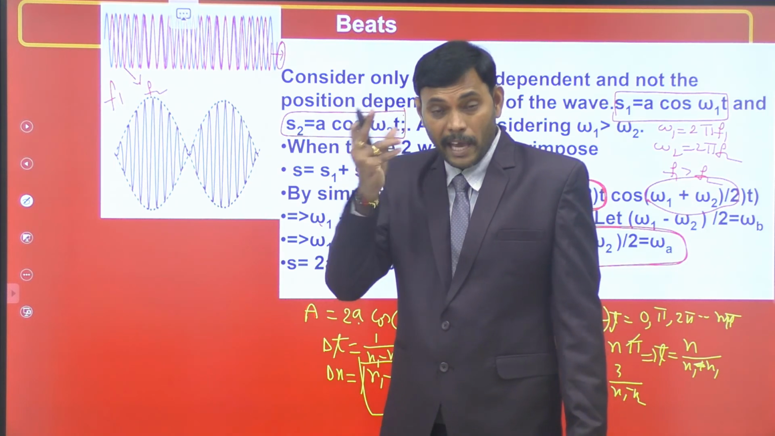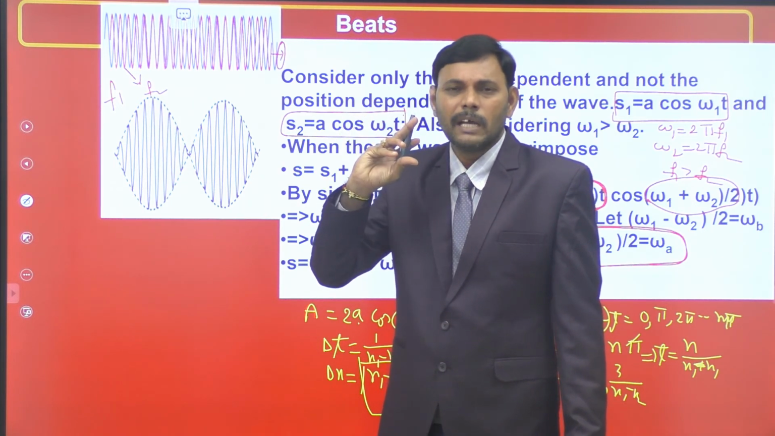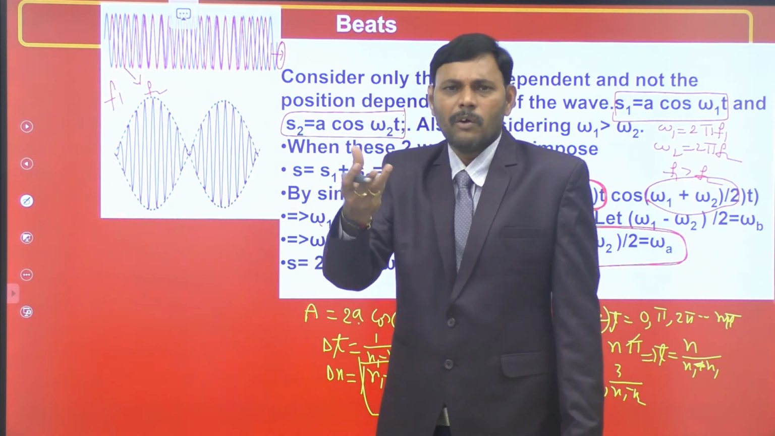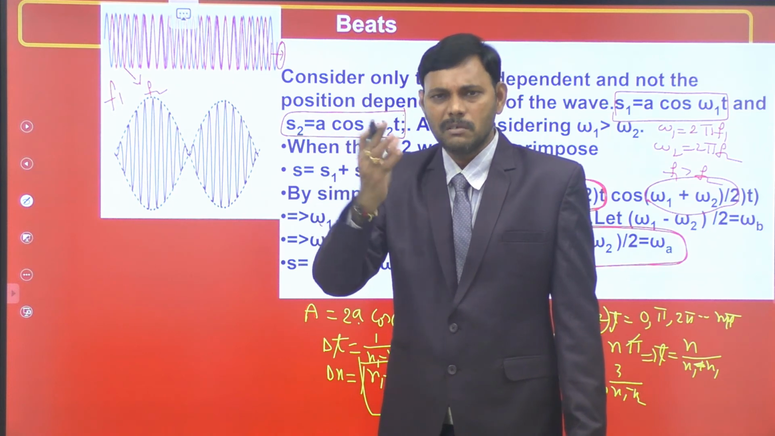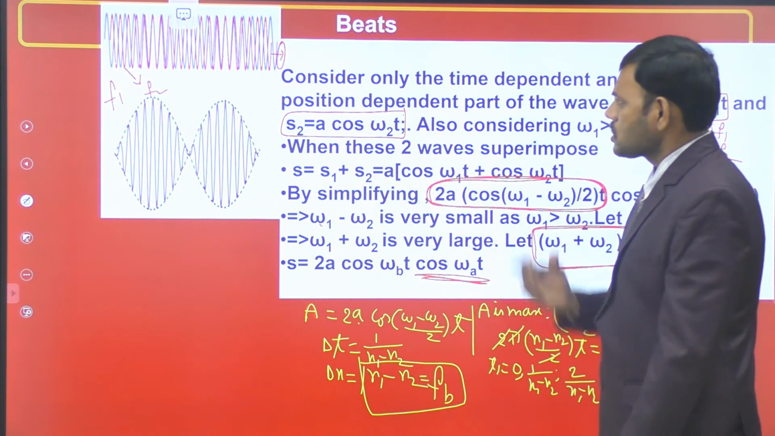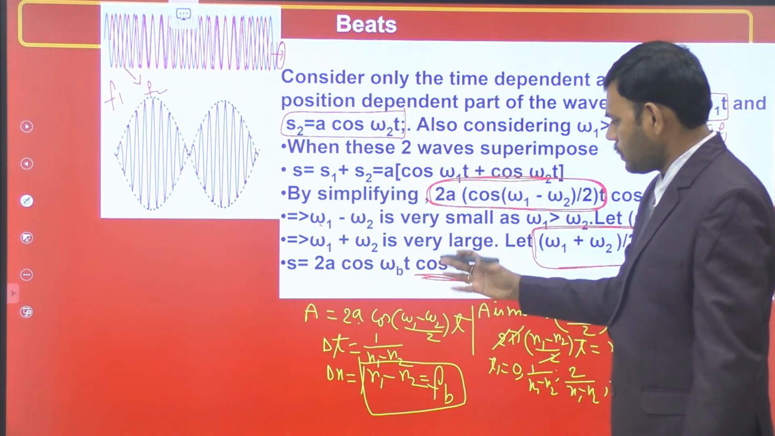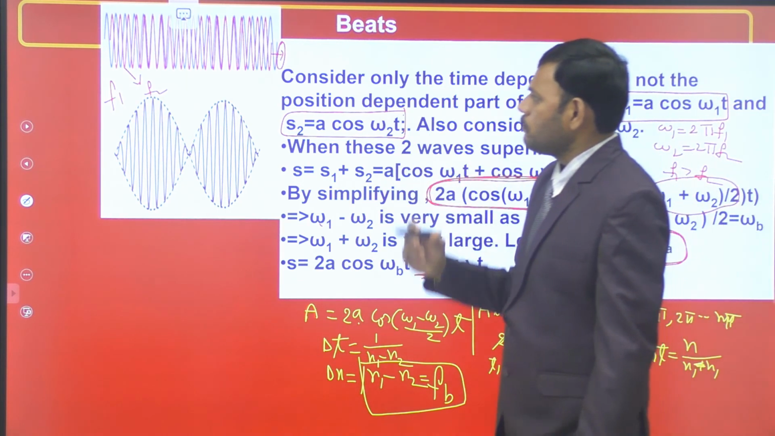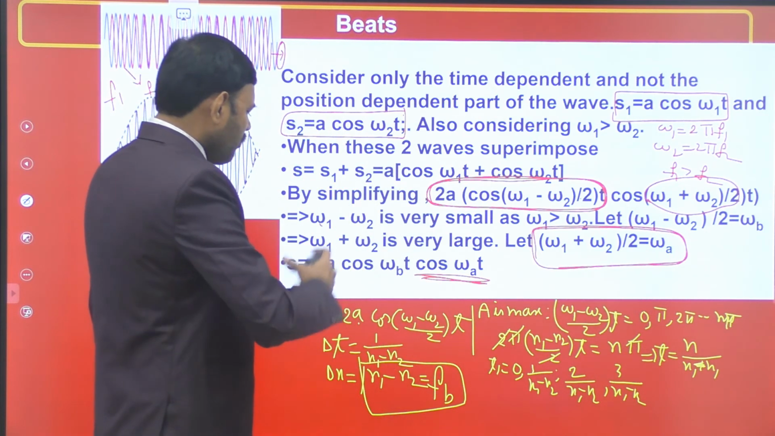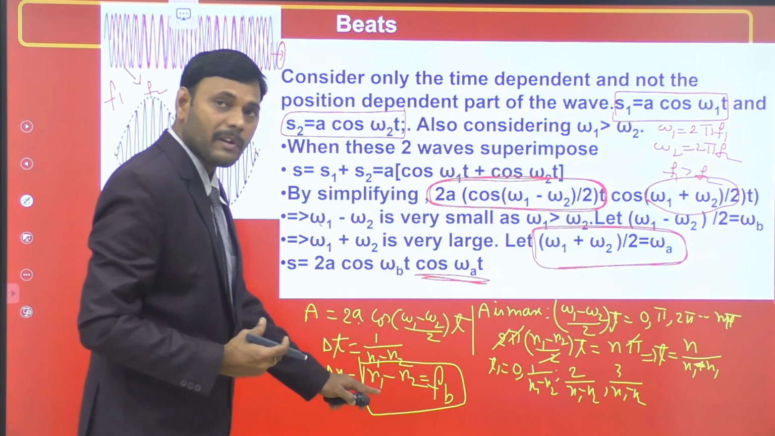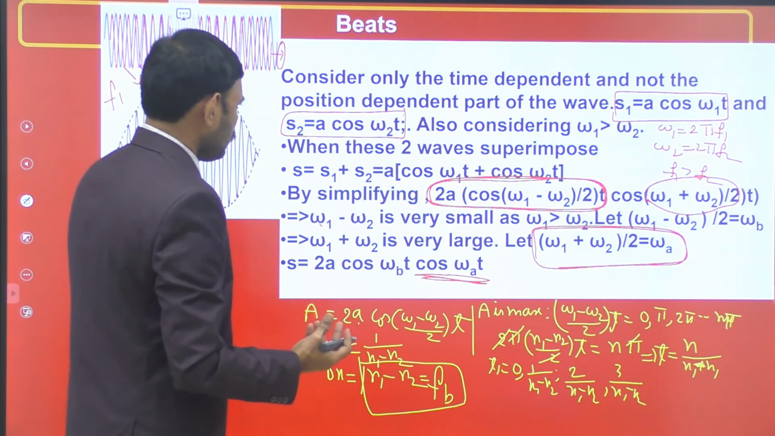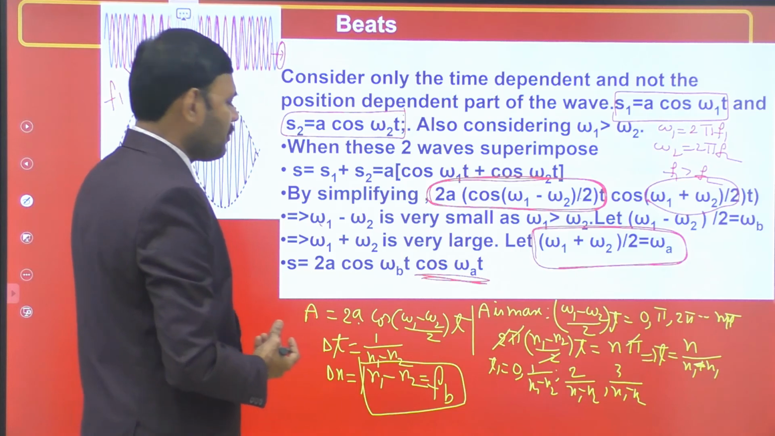Number of such maximum and minimum amplitude sounds, that is loudest sounds and minimum loud sounds, maximum intensity, minimum intensity. That maximum-minimum intensity sound is considered as one beat, as the amplitude is changing. The time interval between successive beats is 1 by (N1 minus N2). Then the number of beats heard in 1 second is the beat frequency. That number of beats heard in 1 second is N1 minus N2. So this is about beat frequency.